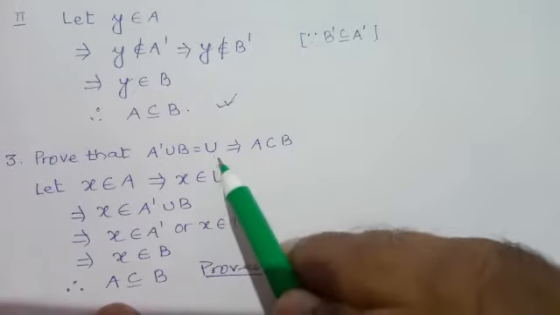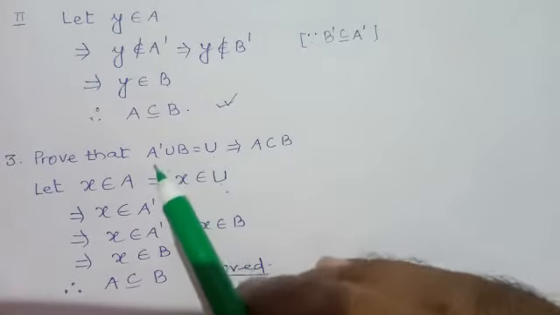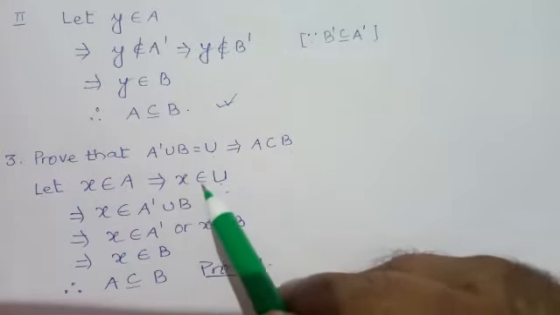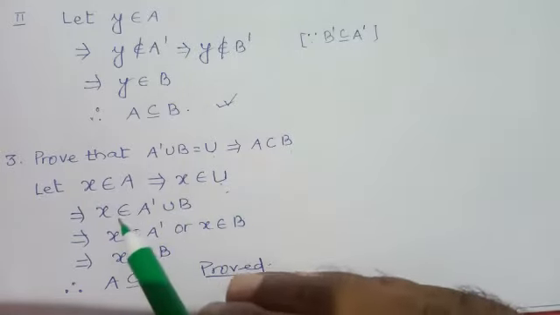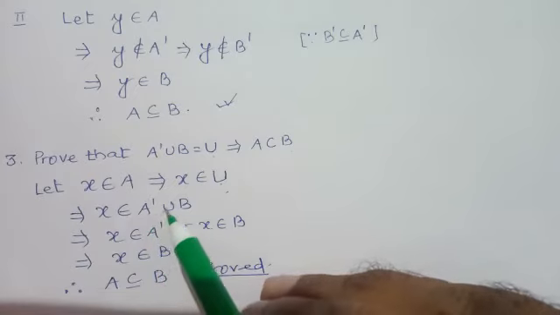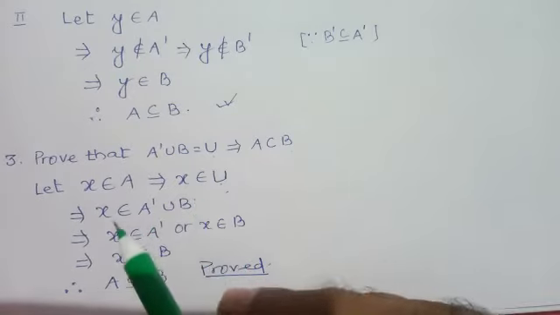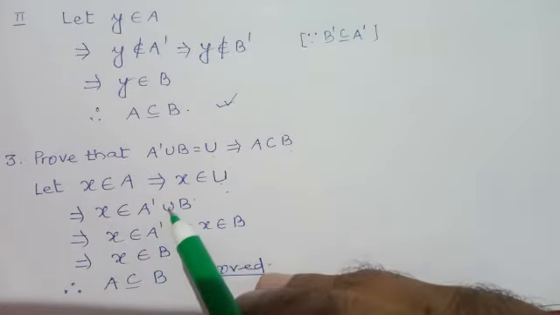So see what is given. U is equal to A complement union B. So X belongs to U means X belongs to A complement union B. Now apply the formula for union.